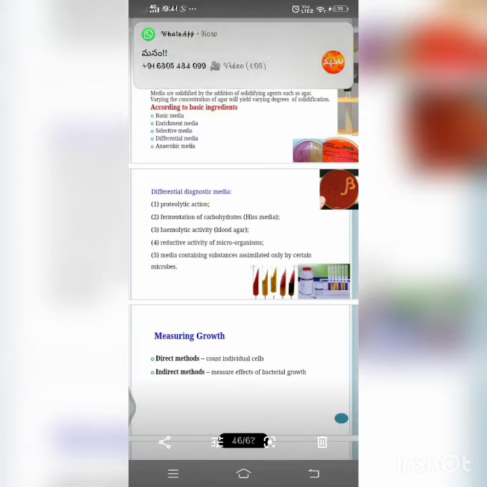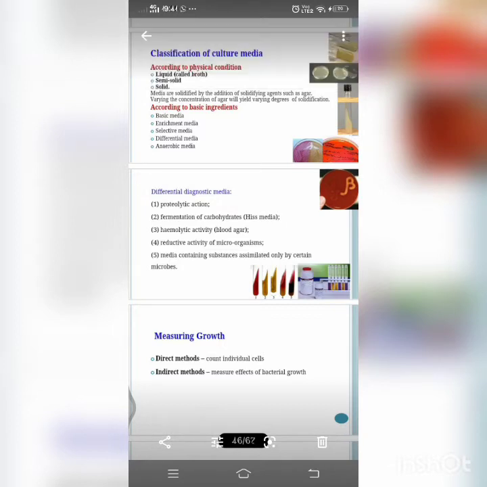And next we have the semi-defined media. Semi-defined media is one whose chemical composition we know only approximately. Example, peptone water. And then next, the non-synthetic media. Unknown chemicals are used. Examples are beef extract, yeast, peptones, serum, blood, etc.